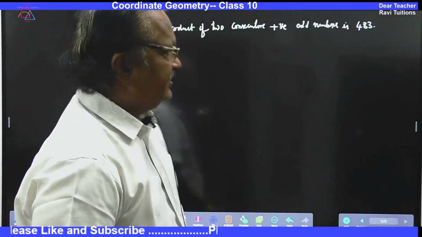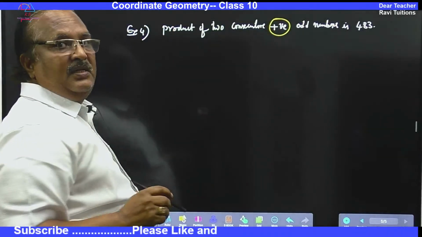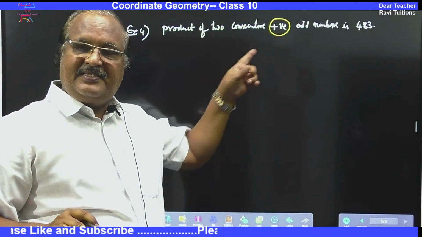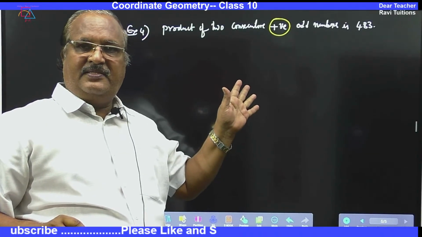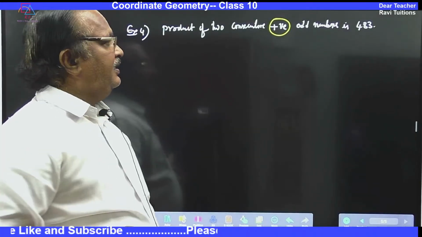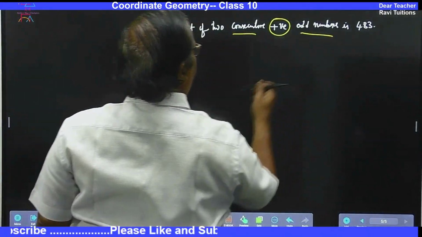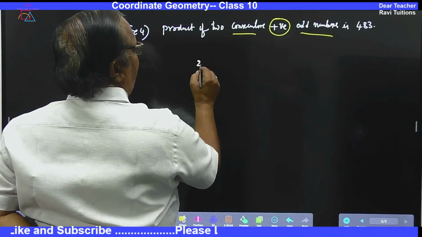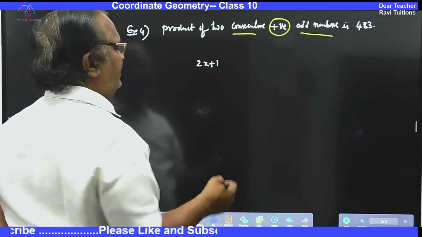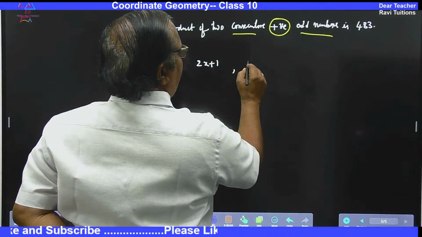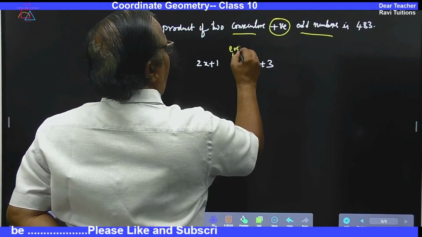So, here you see carefully, positive, the answer has to stay positive, because it's given positive. If you are getting a negative answer, you can say as the given things are positive, this is not possible. So, you have to remember positive and consecutive and odd numbers. So, 2x plus 1 is one odd number, first odd number, and next odd number is 2x plus 3, because in between an even number will be there.